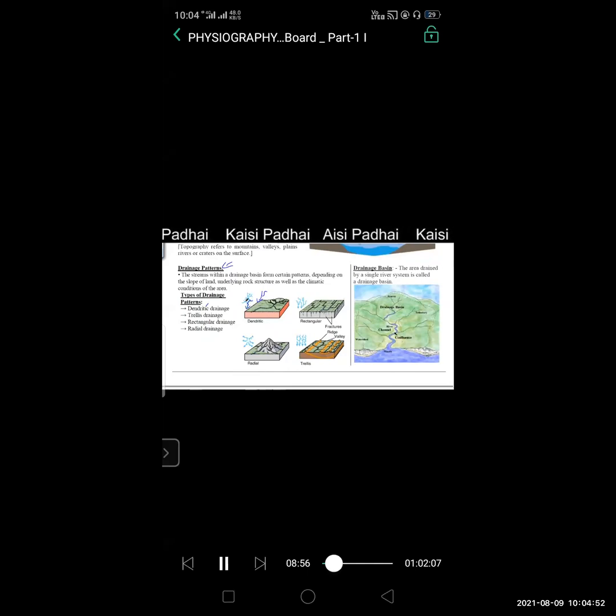Now you might be confused that water flows in a simple way. It is not like that. Water doesn't flow in a simple way. There are different ways in which the river drains its water, in four different ways. Now you can see here the types of drainage. The first one is dendritic drainage. Now you can see here the diagram of how water flows in a dendritic drainage. The water comes in this way.